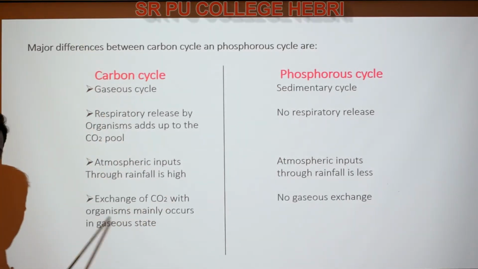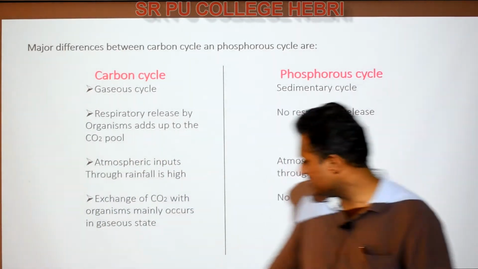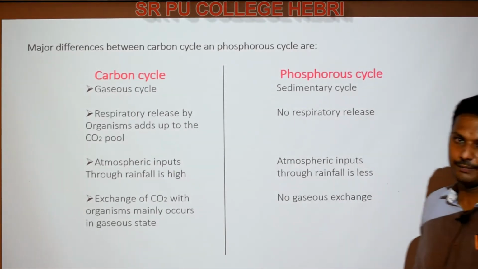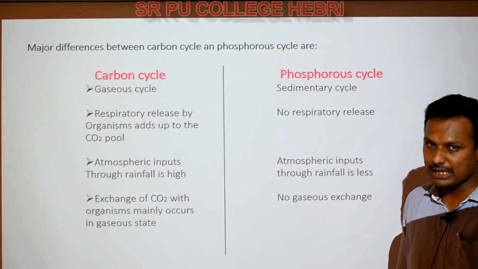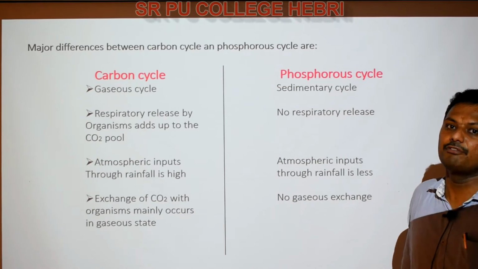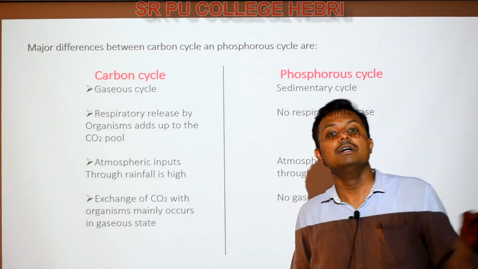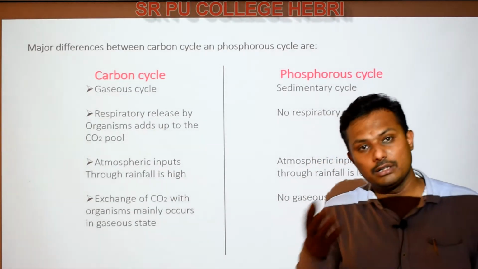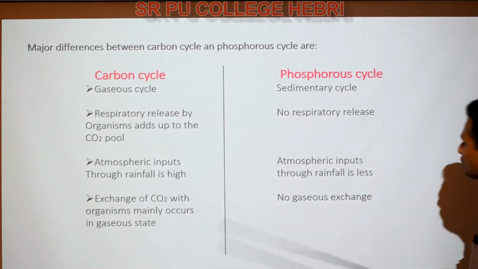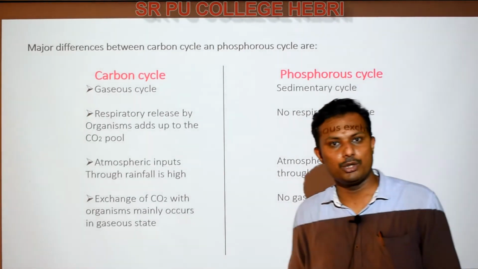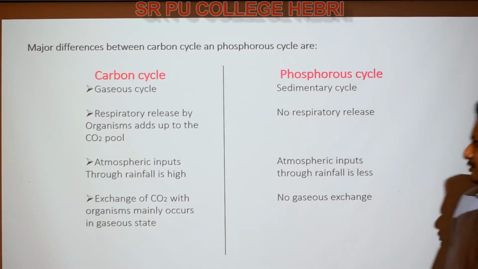Exchange of CO2 with organisms mainly occurs in the gaseous state, because obviously it's a gaseous cycle, right? Whereas here there is no gaseous exchange, because these are present in the form of phosphate ions in the soil. Because of the weathering of the rock, the soil solution will have the phosphate ions, and they will directly enter into the plant body. When the herbivores, the primary consumers, feed upon the plants, these phosphate ions enter into the body of the animals, right? So these are the major differences between the carbon cycle and phosphorus cycle.